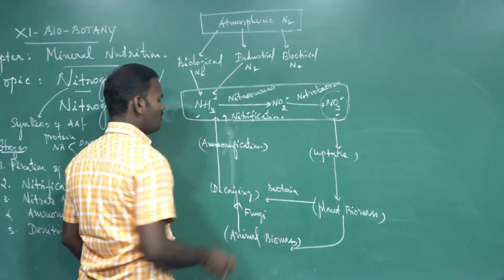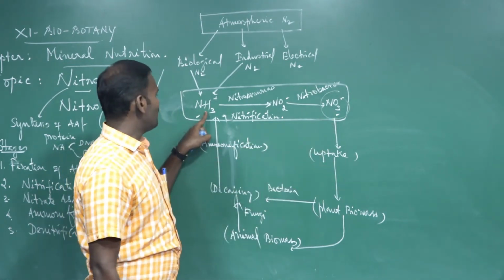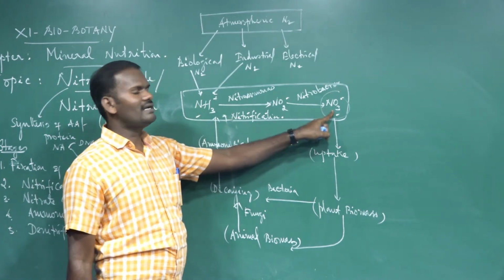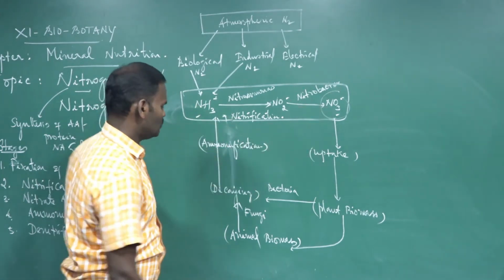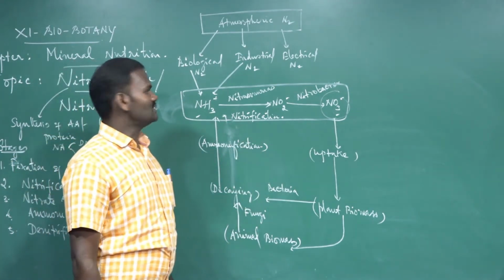So what is called ammonification? Conversion of nitrate into ammonia is called ammonification. Conversion of ammonia into nitrate is by the process called nitrification. So these are the overall scheme of the nitrogen cycle.